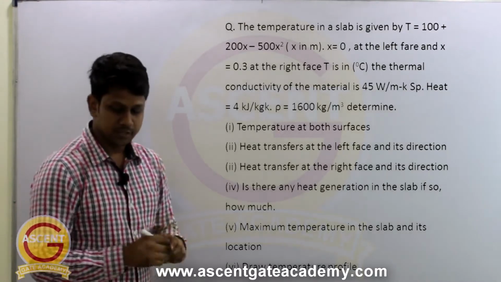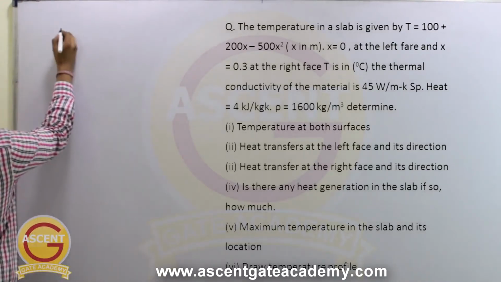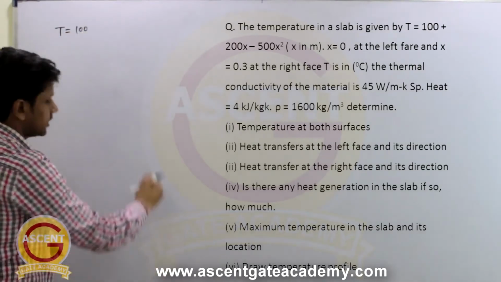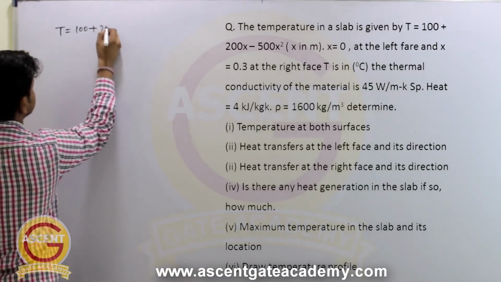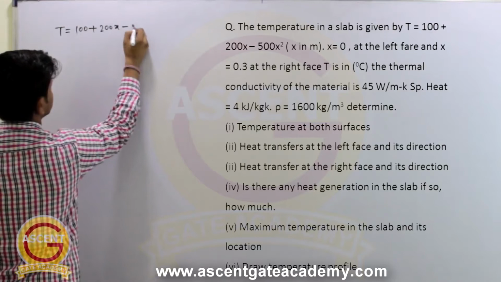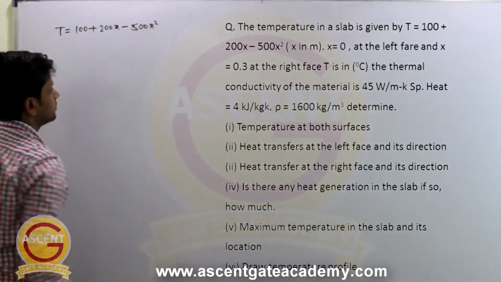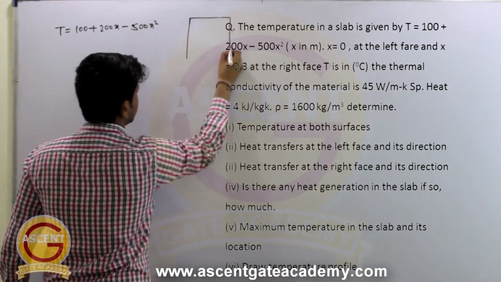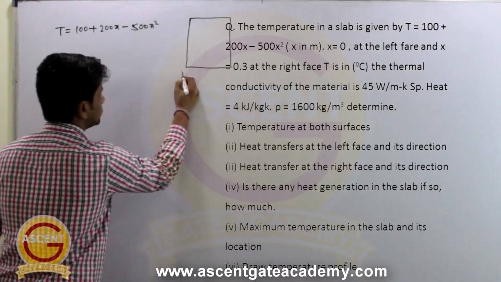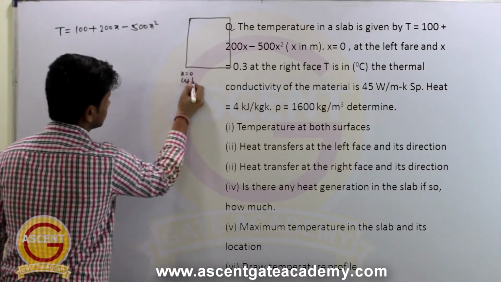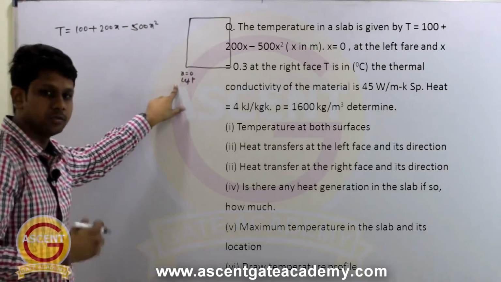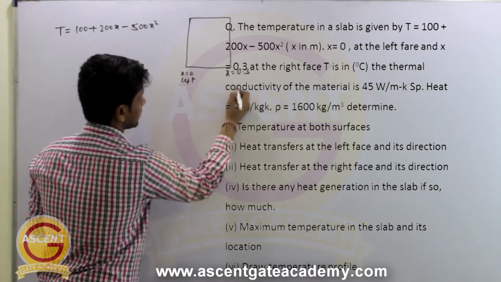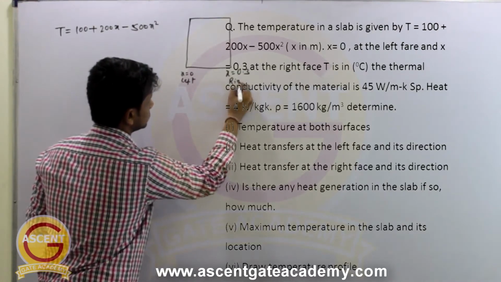So he has given the temperature variation in this slab as T equal to 100 plus 200x minus 500x square. So this is the temperature variation he has given, and it is a slab for which the x is equal to 0 at left face. So this is the left face where the x is equal to 0, and at right face x is equal to 0.3. It is in meters. So this is the right face.